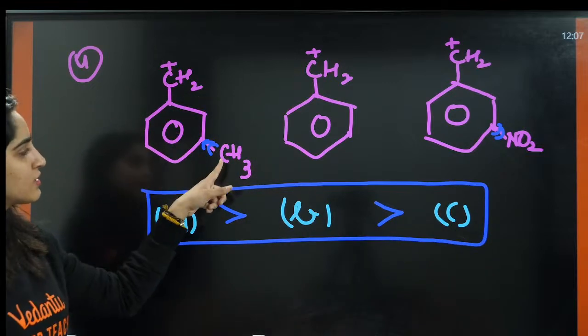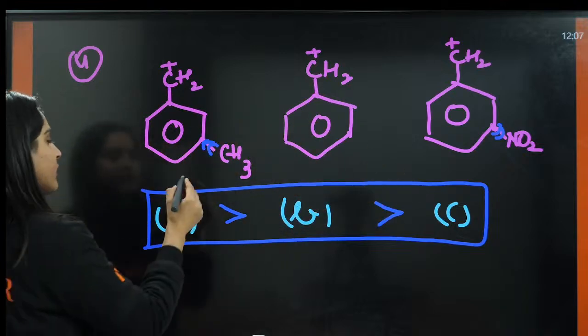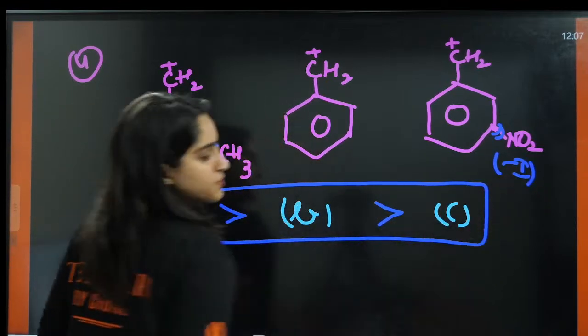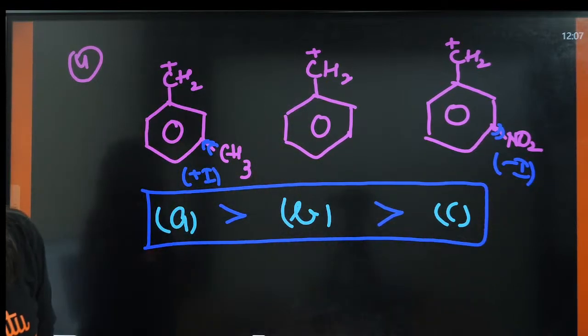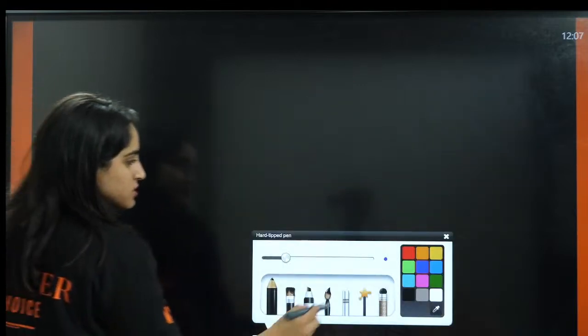This is plus I effect. This is plus I effect. This is minus I effect. And this is no effect. I can write it here. This is plus I effect, this is minus I effect, and here is no effect. Right. Now, next question.